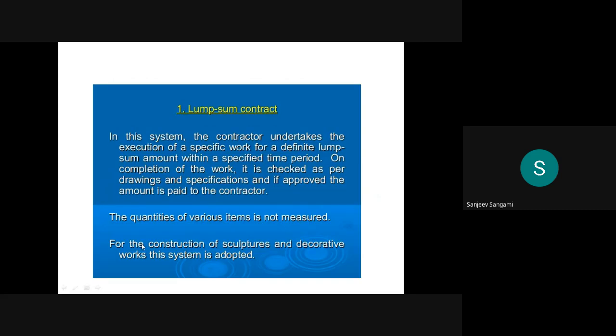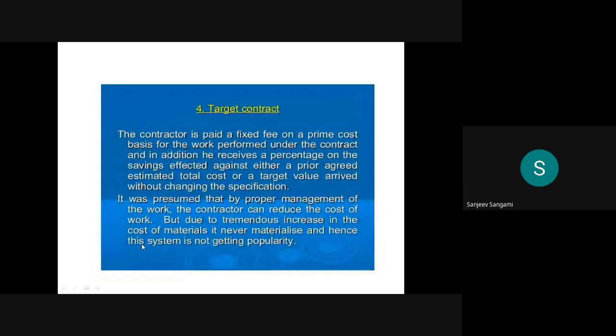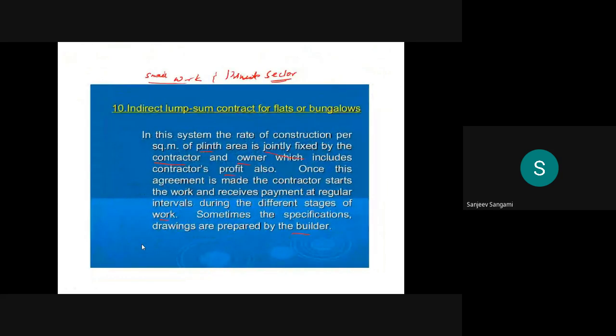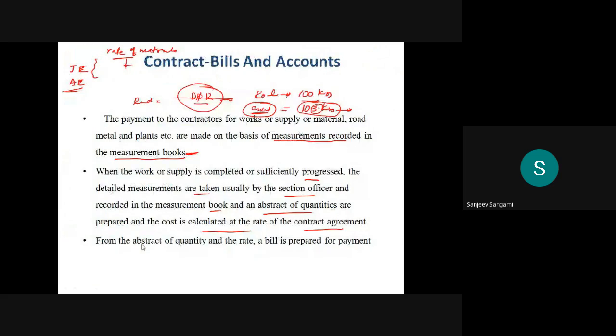In the previous class, we covered the different types of contracts. Then we covered the contract bills and accounts, how exactly it will be done in most of the government offices, how the readings will be taken in the measurement book, how the abstract of the quantities is prepared and cost is calculated. It is all based on the agreement we made during the contract period.